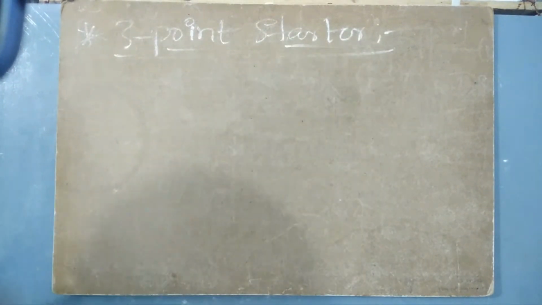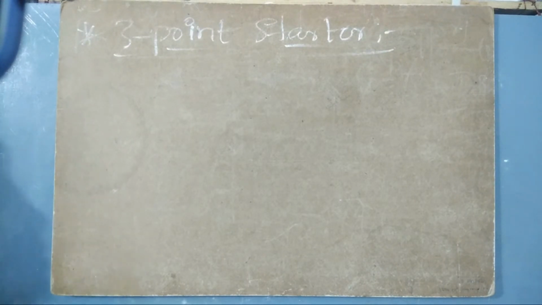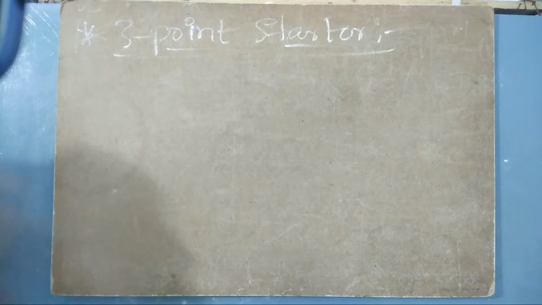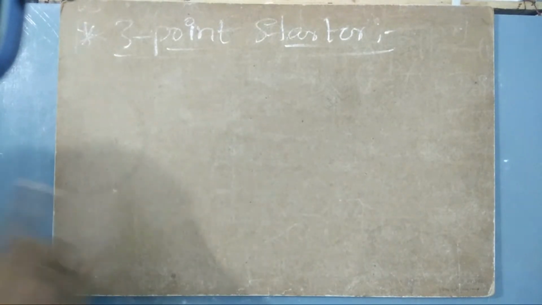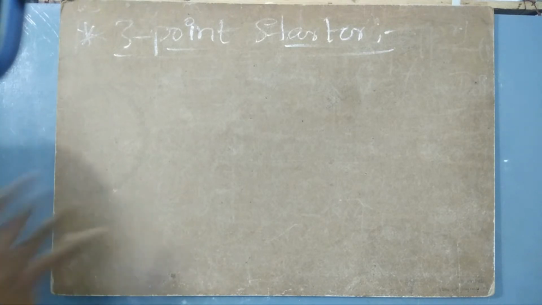Okay, anyway, let us start with the 3-point starter now. A 3-point starter is nothing but we will have 3 separate points. I will tell what those 3 separate points are. Don't get confused. It is a very easy topic, because when I was studying electrical machines in my second year, these topics are all related to second year concepts. Now this has come to you anyway, so you must make use of everything.